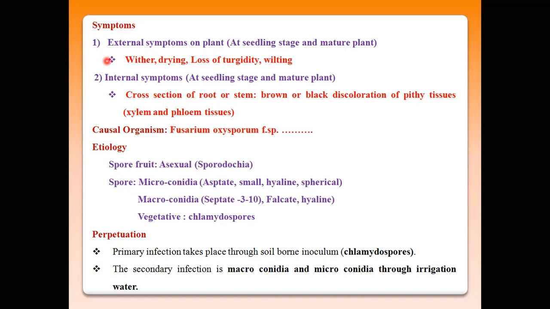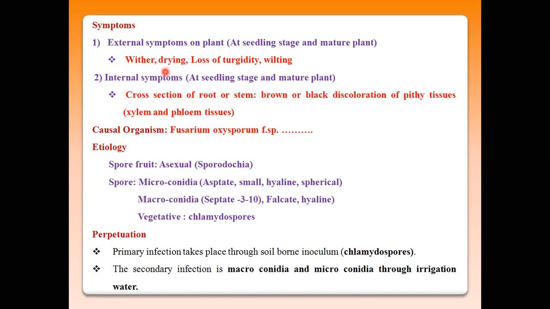Especially, these symptoms may be seen at the seedling stage, and in well developed plants at the time of flowering or pod development, when the pathogen attacks the crop and develops symptoms.